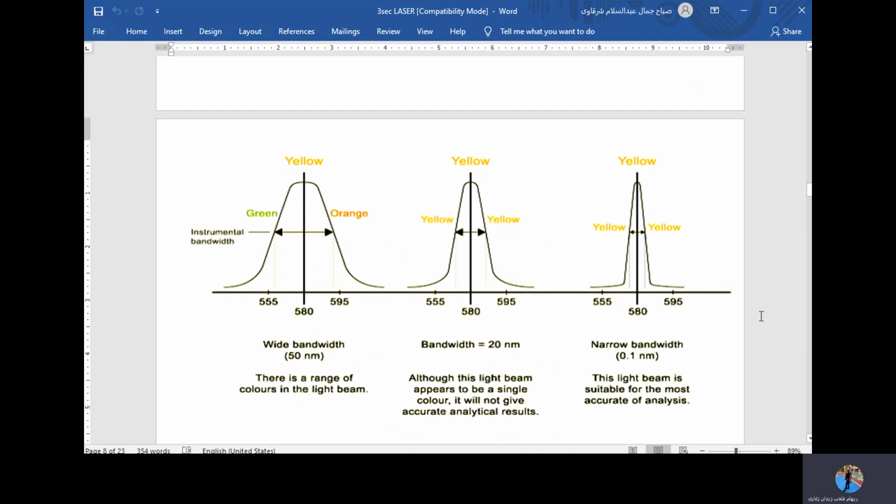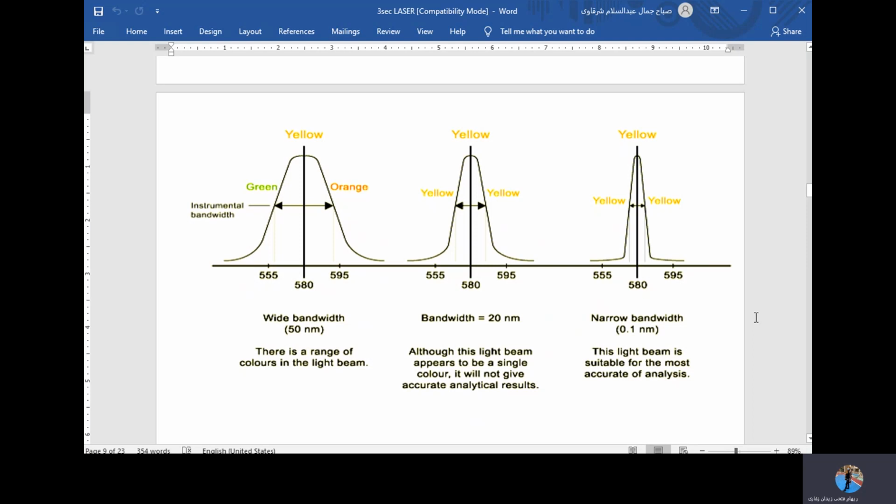if you look here, this is a diagram to show me one color, monochromatic light. Say, for example, this is the yellow light. So the yellow light, look at this one and that one and that one. Let's start now with the normal yellow light. You have the wavelength, this one, 580 nanometer. And this represents the yellow. But as you see, the bandwidth, which is the distance from here to here, it's actually wide. It ranges between 555 nanometer and 595 nanometer.